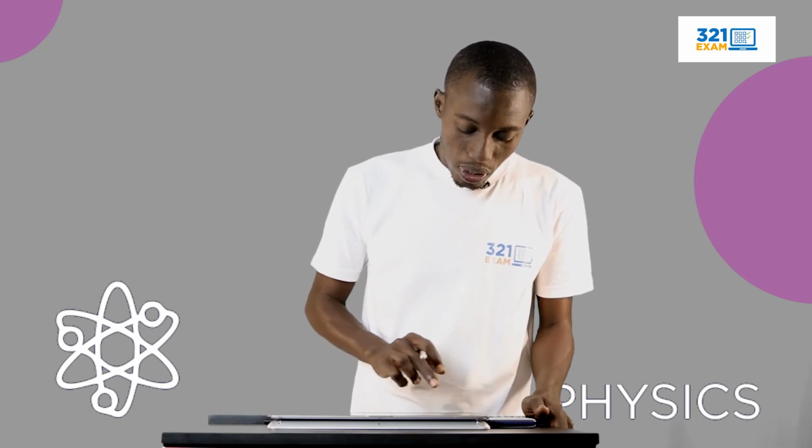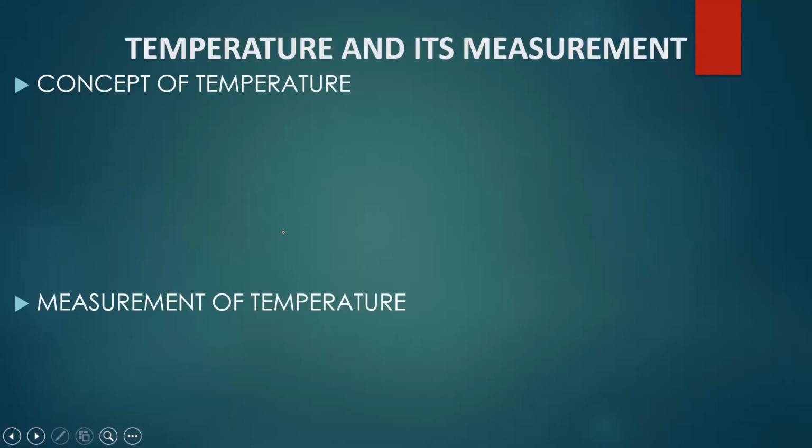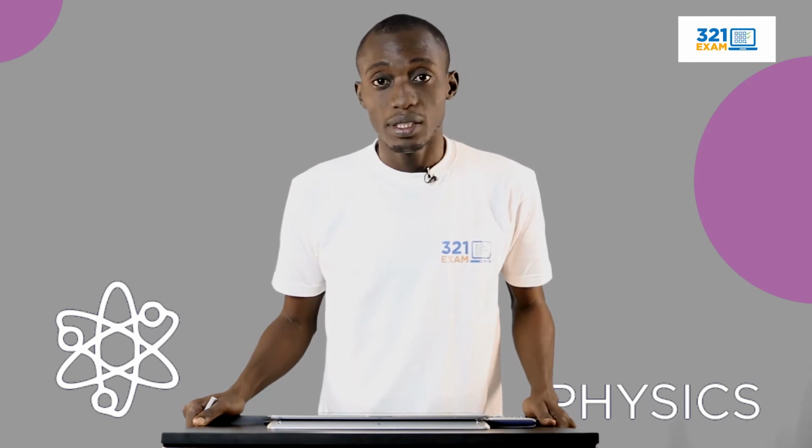Now, the first thing we want to talk about as far as temperature and its measurement is concerned is the concept of temperature. Under this concept, we talk about the definition of temperature. And this leaves me with a question: what is temperature? From your elementary knowledge, you might say temperature is the degree of hotness or coldness of an object or a body. Yes, you're either hot or cold, no matter what it is, right?